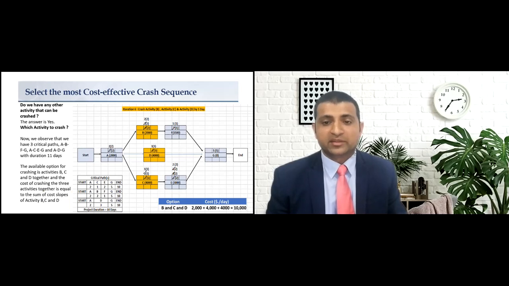Now, shall we crash another time? Yes. Now we have reduced the project duration to 11 days, which means that we have also now introduced another critical path. So in this way, we have to crash an activity on each of these critical paths. We have 3 critical paths now, so we have to crash activities B, D, and C. Activities E and F are already crashed to their fullest. So the crash cost will be the sum of the cost slopes of these 3 activities, B, D, and C, which turns out to be $10,000.